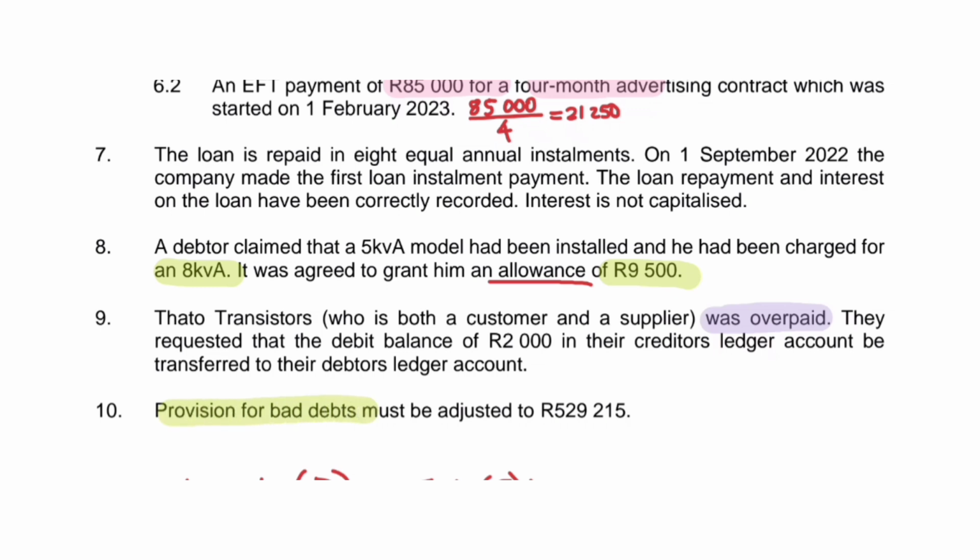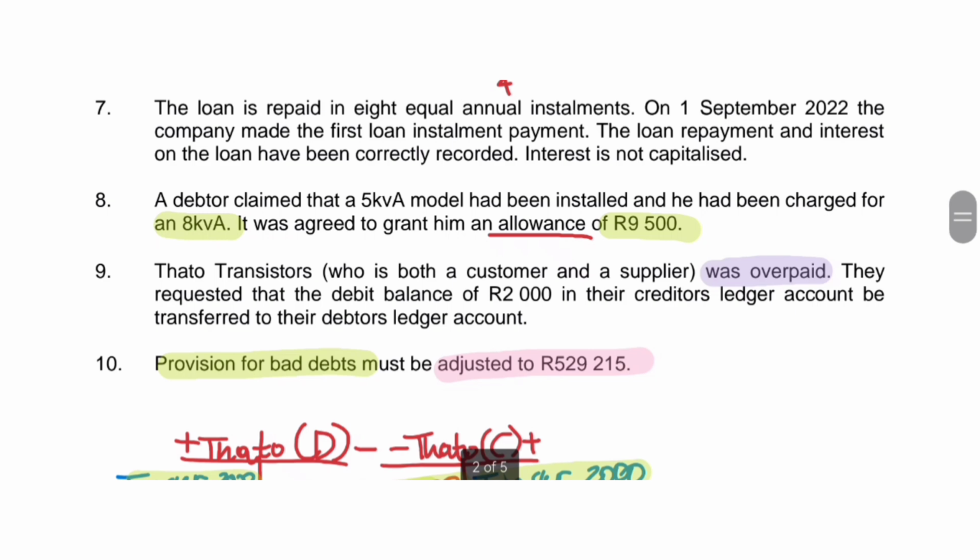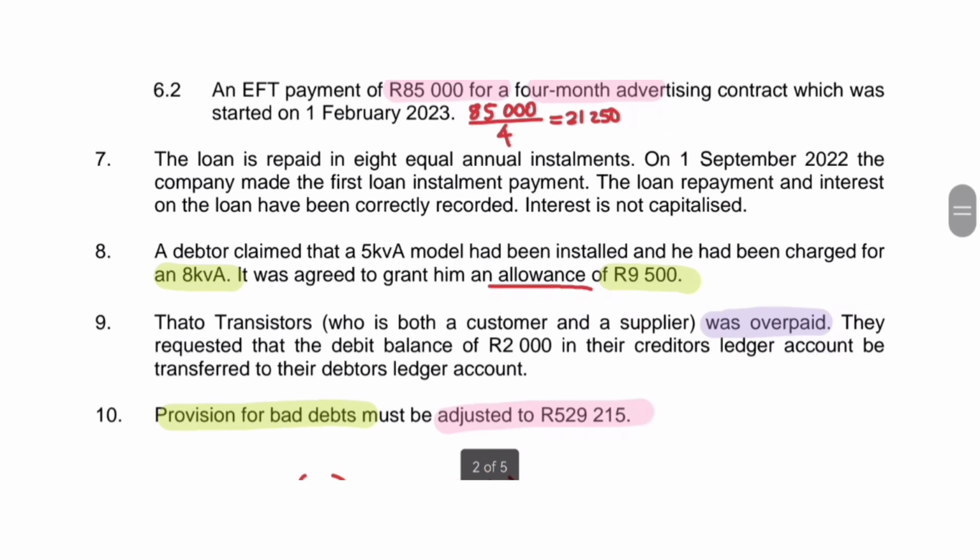Moving on, provision for bad debts must be adjusted to 529,215. Remember, statement of comprehensive income, we put provision for bad debts adjustment, not provision for bad debts. Provision for bad debts is an account we create to estimate the amount of debtors that are going to go bad. These debtors have not yet gone bad. We are estimating that this amount of debtors are going to go bad. And what happens at the end of the year is that we revise our estimations. If you look here at the end of the year, we have adjusted provision for bad debts to be 529,215.